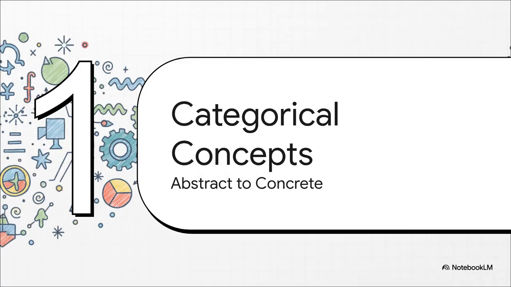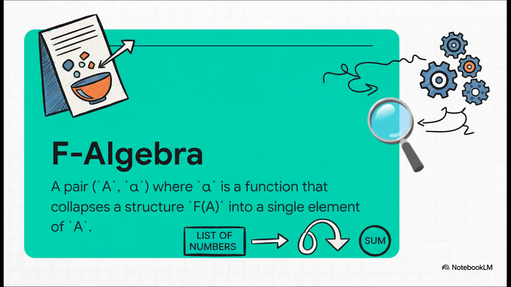Okay, theory time is over. Let's see how these rules actually work in the real world. We're going to take 2 fundamental concepts from category theory, algebras and homomorphisms, and watch them transform from these lofty, abstract ideas into concrete JAX-ready code. First up, the F-algebra. And yeah, I know, the name sounds a little intimidating, but don't worry about it. Just think of it as a recipe.